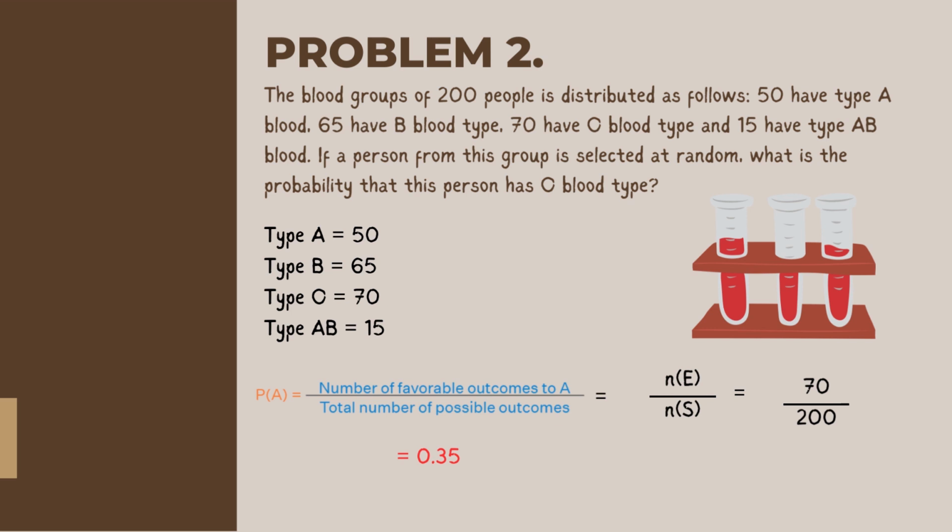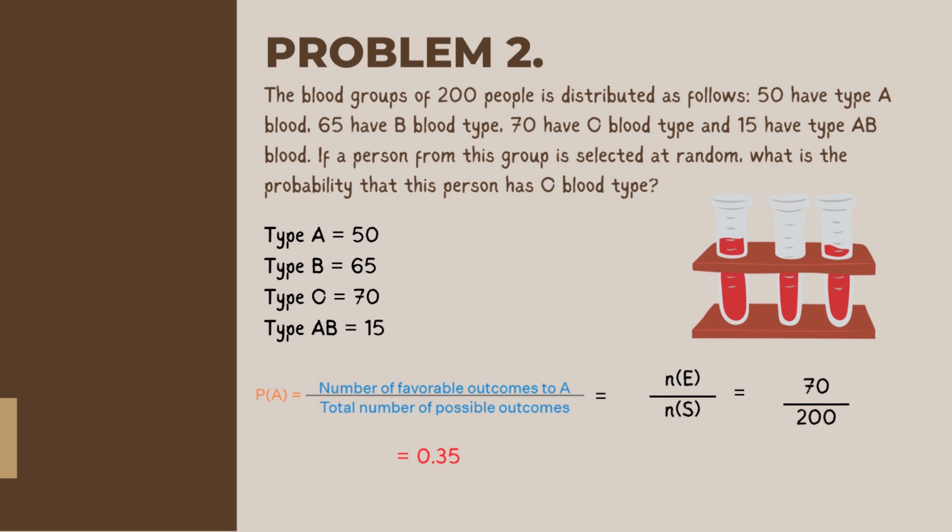First, we're going to write the table of the data that was mentioned in the problem. 50 people have type A blood, 65 people have type B blood, 70 people have type O blood, and 15 people have type AB blood. And then what is asked in the question is what is the probability that this person has O type blood?